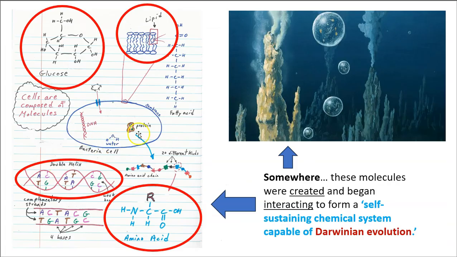Now, cells are composed of molecules. Here's a cartoon cell over here, and the 4 categories of molecules. We have lipids forming the membrane. We have sugars, a source of energy. We have amino acids, the building blocks of proteins, and then DNA. And of course, it's DNA that stores the recipes for building proteins, which do all the chemistry and all the important jobs inside cells and allow cells to be alive and to maintain their life. So somewhere on planet Earth, some 4 billion years ago, these molecules were being cooked up by some geochemistry, and they assembled into the first cells. So this would be an artist's rendering of the origin of life.